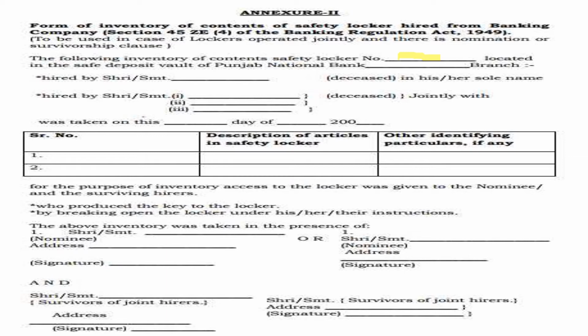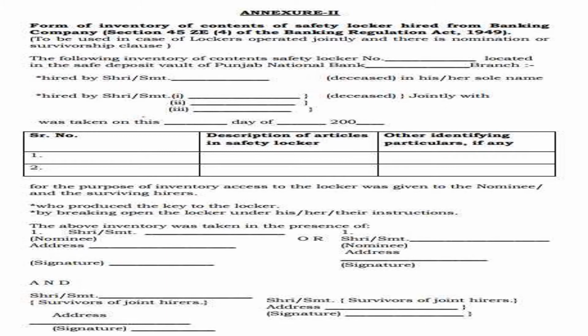The next thing you have to mention is the bank name. I have taken a specimen of Punjab National Bank. You can take any name here, like SBI also, and the branch you can select as per your wish. There is no problem at all. Next, what is the next compulsory thing for you? You have written the safety locker number, the bank name, and the branch name.